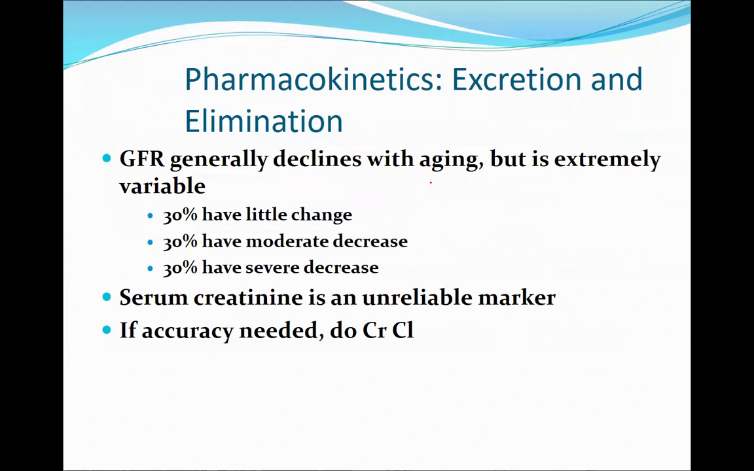Talking about excretion and elimination, the GFR generally declines with aging, but it is extremely variable. Let's say there's a rule of 30: 30% of the population would have little change, 30% would have a moderate decrease, and 30% would have a severe decrease. So we need to monitor the renal function, and serum creatinine would be an unreliable marker for clearance of a drug. So what do we need to do? We need to take care of the creatinine clearance in an elderly.